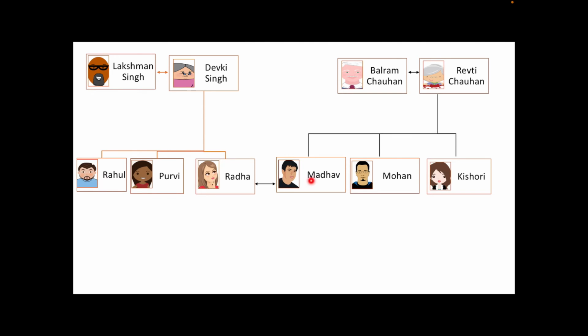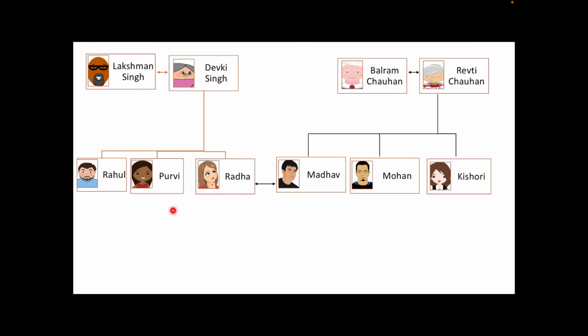Brother-in-law for Madhav, sister-in-law for Madhav, and Madhav is brother-in-law for both of them. And here Radha is sister-in-law for both of them and he is brother-in-law for Radha and she is sister-in-law for Radha. Mohan's wife will be again sister-in-law for her and her husband will be brother-in-law for Radha, right?